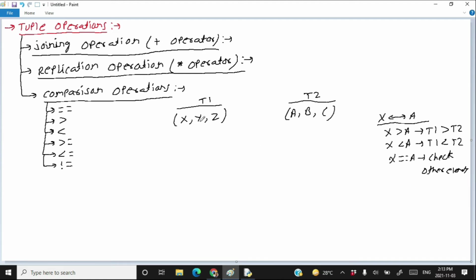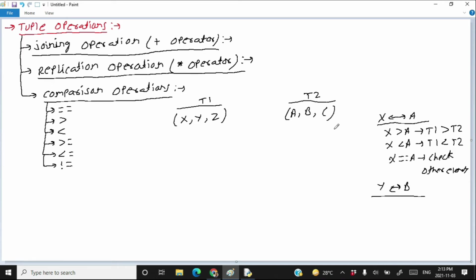Now we are going to compare y with b. Similarly, only if x is equal to a will we compare y and b, otherwise not. Otherwise our decision has been taken here. But since x is equal to a, only in that case will we come to this comparison.